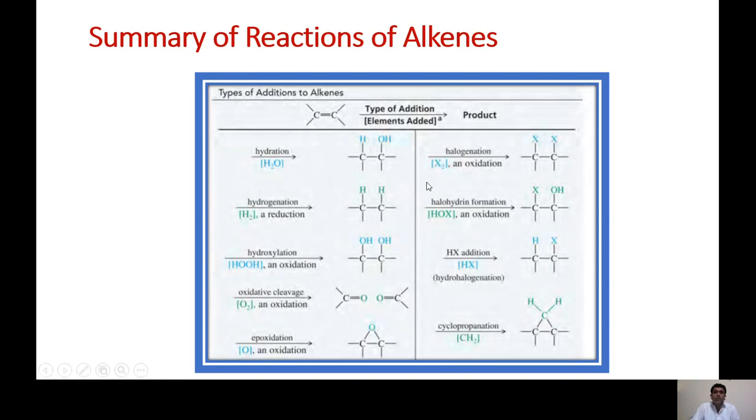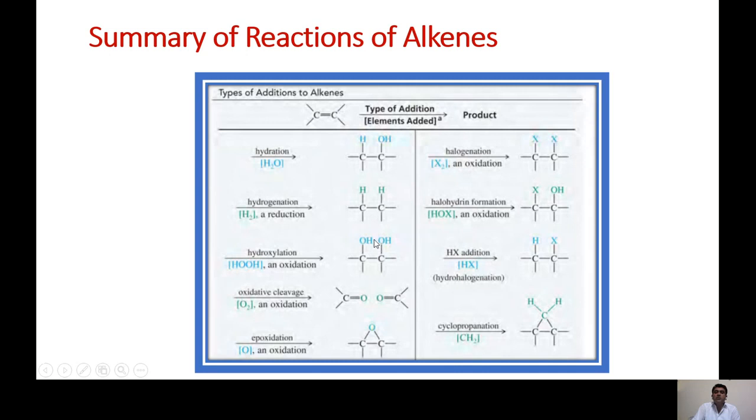I took this page from another book, and you can see this is the alkene. We are adding something, and we are getting the product. It means we can say that all the reactions are generally addition reactions, but some of them are oxidation as well as polymerization. So by the addition of water, hydration, one carbon gets the H, the second carbon gets the OH. Alcohol. Hydrogenation, addition of hydrogen, one hydrogen to one carbon, and the second hydrogen goes to the second carbon, alkane. Hydroxylation means if we are adding the KMnO4, we are getting the diol.